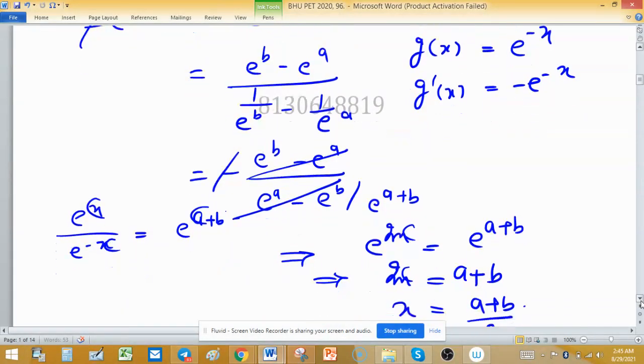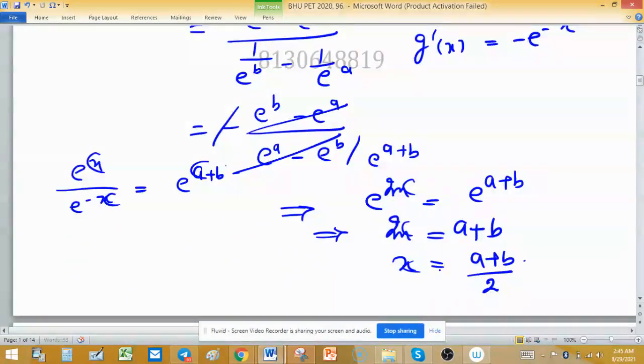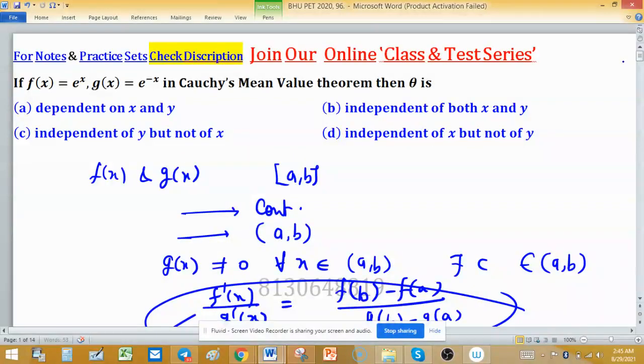So it means that c equals a plus b divided by 2, meaning c is independent of x and y. So option b will be true and the others false. Either you can use theta or c, we have to find the dependency on x and y. So theta is independent of both x and y.